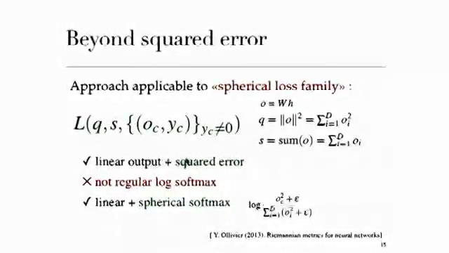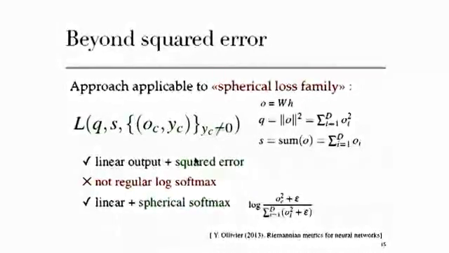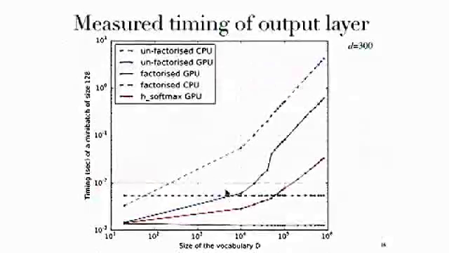So the linear output plus squared error that we've just looked at is part of that family, and unfortunately, regular log softmax is not. But there are other normalized losses, like the linear spherical softmax, where we use a squaring instead of an exponential.